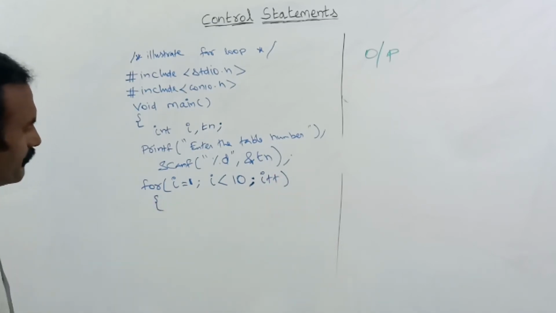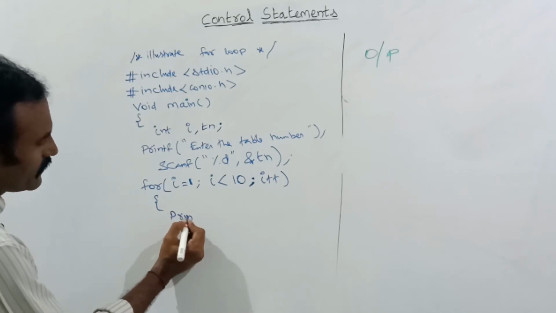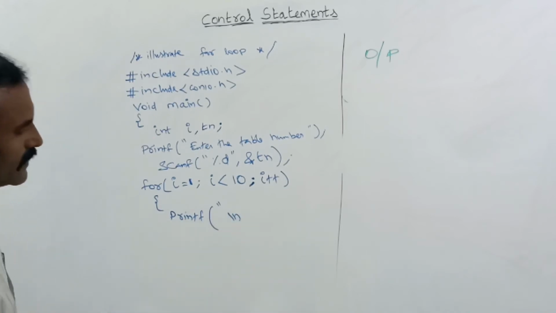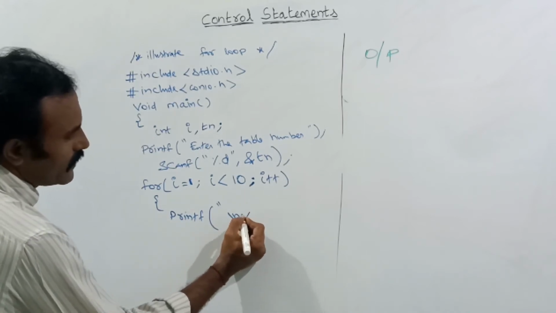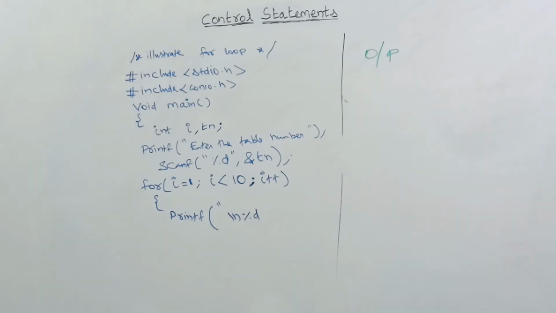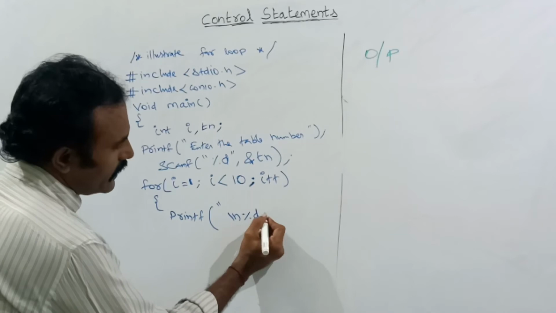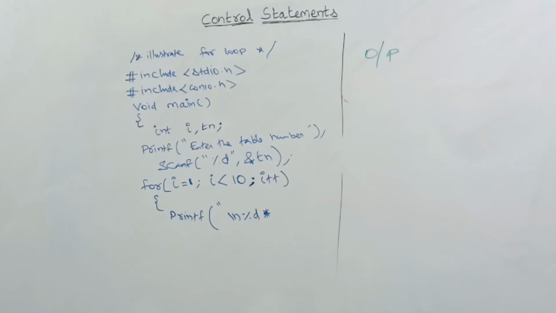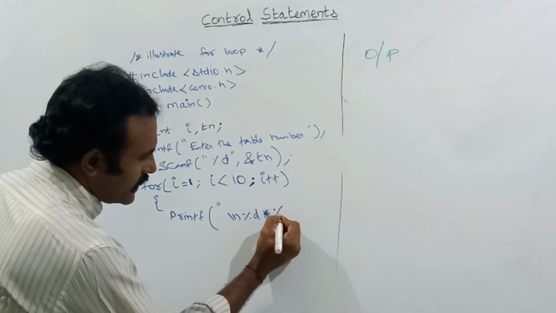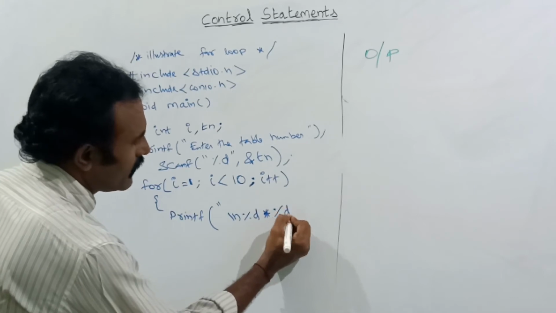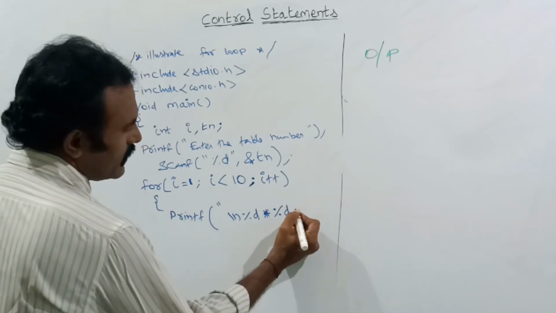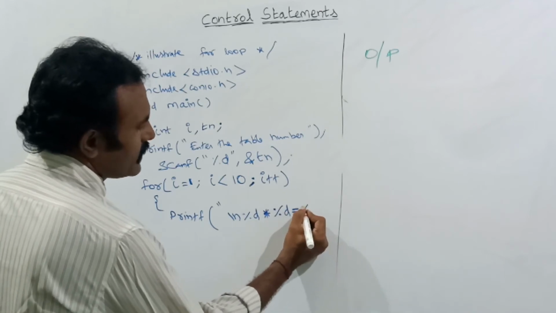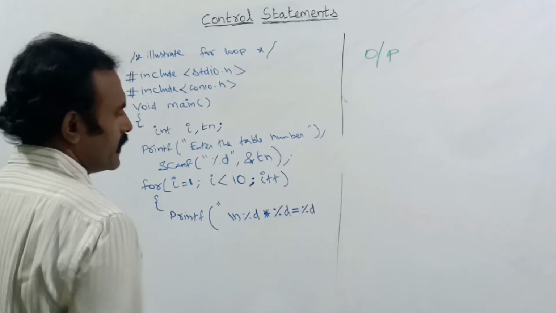Next, here inside the for we can give printf, backslash n, here percentage d. Next, for the multiplication symbol we can use x or the star symbol. Next, percentage d. Next, the equal symbol and percentage d.